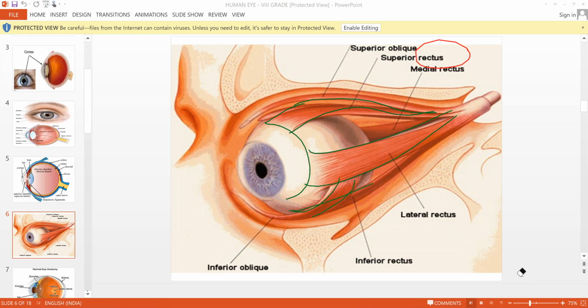So these are all eye muscles which are connected. Sclera provides attachment surfaces for eye muscles, so the eye muscles are connected because of this sclera.